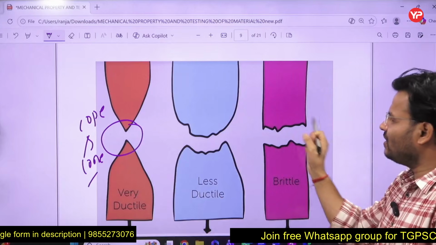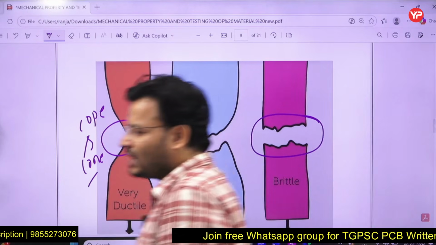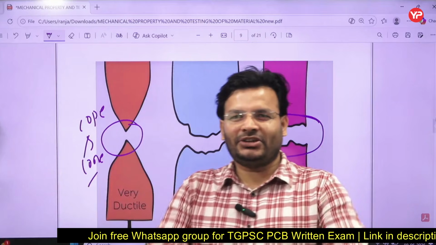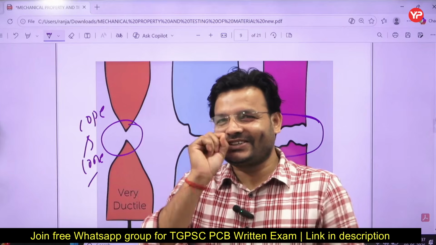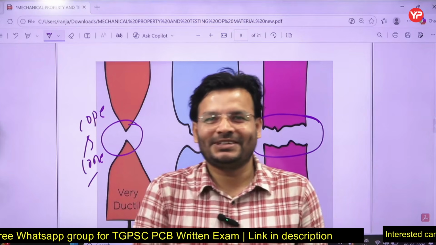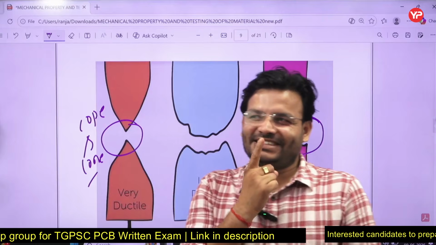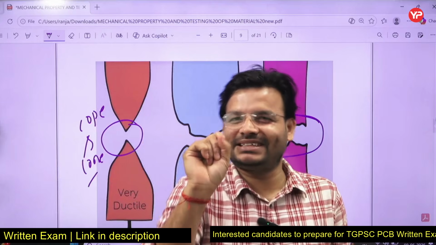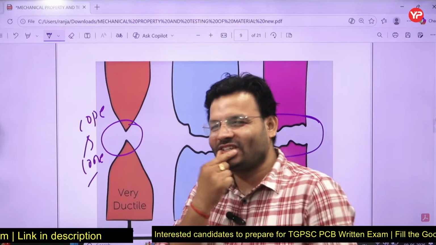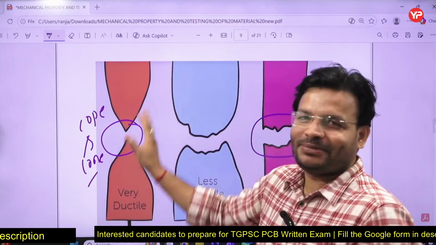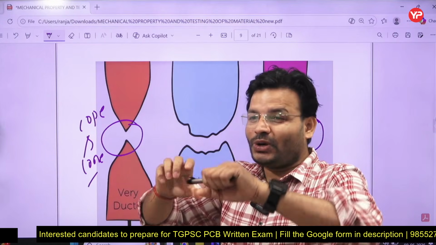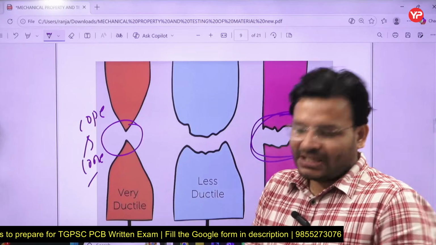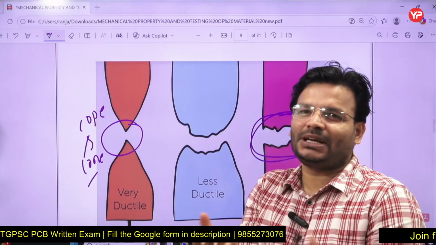But in the brittle material, we cannot see any cup and cone directly. It is just going to fail. Remember your childhood or your college days, when there was no digital board. It was taught with the help of chalk. In the classroom, there was a blackboard and chalk. When you break a chalk, it breaks like that. Why? Because it is a brittle material, sir. It will fail like that.